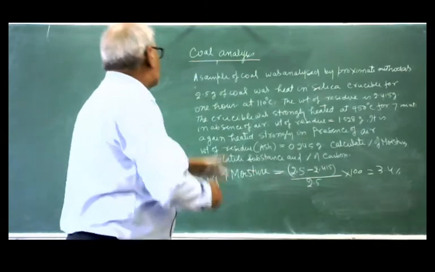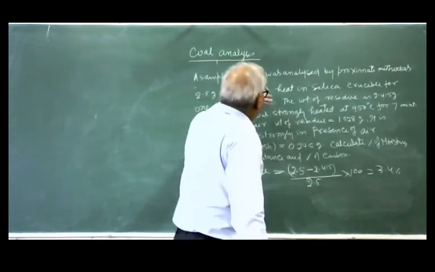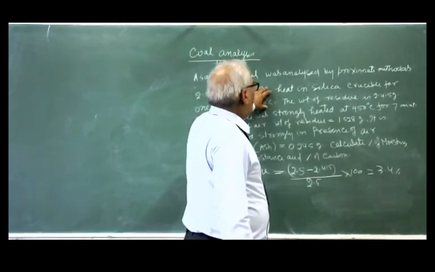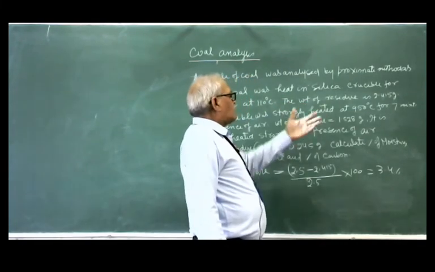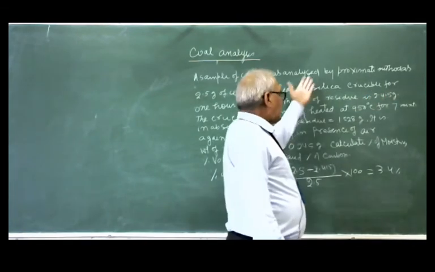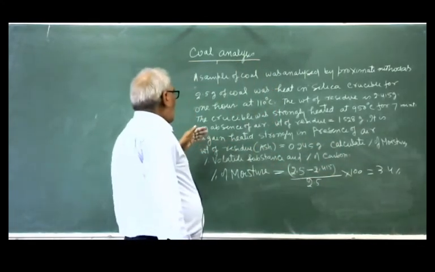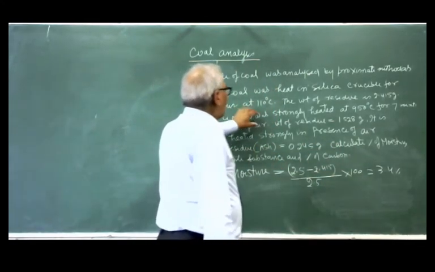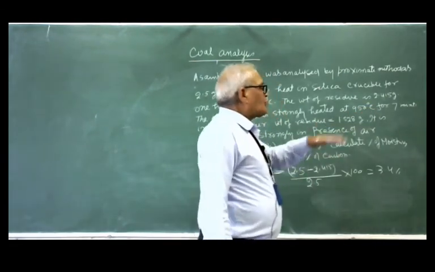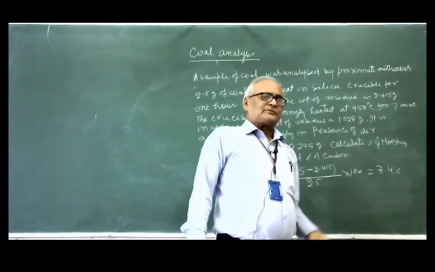Now second thing, just see here. After removal of the moisture, coal becomes dry. You weigh it, and you get 2.415. So there is a loss in weight like this. Again, the crucible is heated strongly at 950 degrees centigrade. So second step of the analysis is to remove the volatile substances.